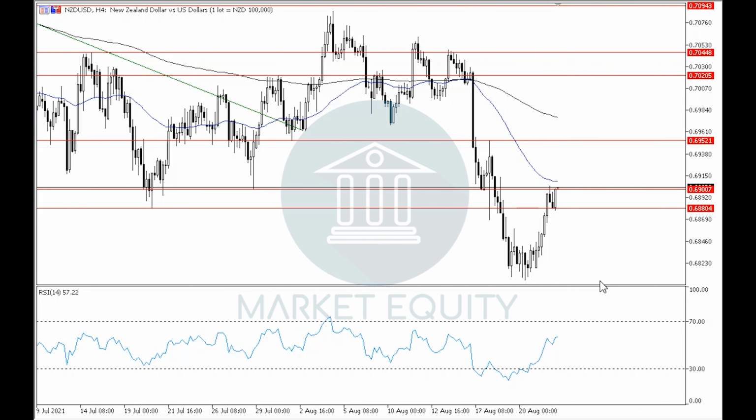If we notice the RSI indicator, then we can see that it is currently moving around level 60, which supports the probability of rebounding down around the current levels to continue with the downtrend. That was it for the New Zealand dollar versus the US dollar.